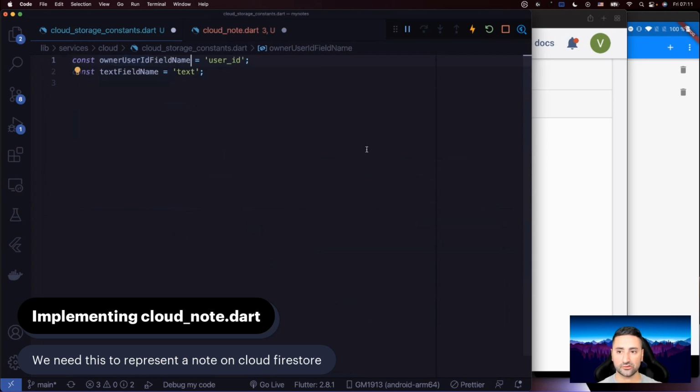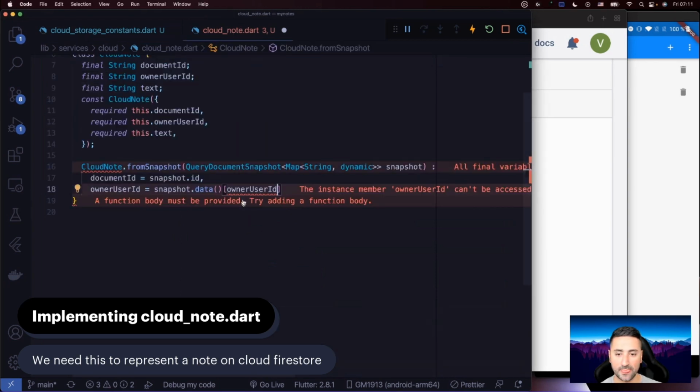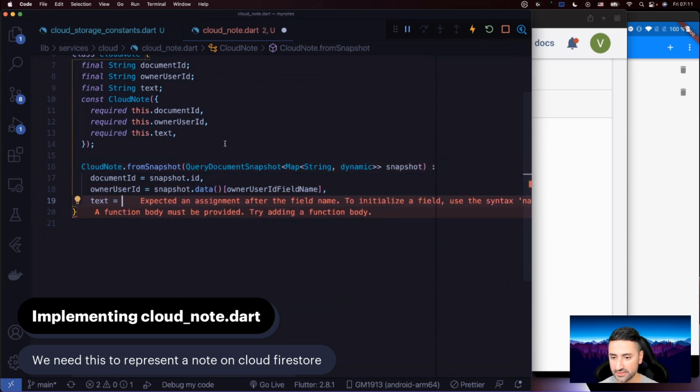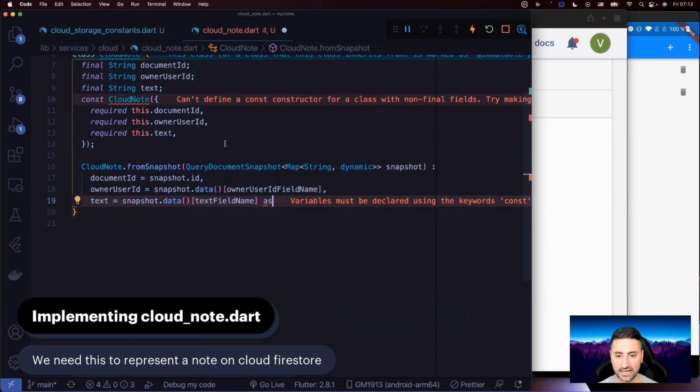Let's go back to the cloud storage constants and fix this to say owner user ID field name, actually. Okay. So we missed that, but that's okay. It's just a naming change. So then we're going to say owner user ID field name. So that's for the owner user ID. And then we're going to get the text, which is equal to snapshot.data, text field name as string.